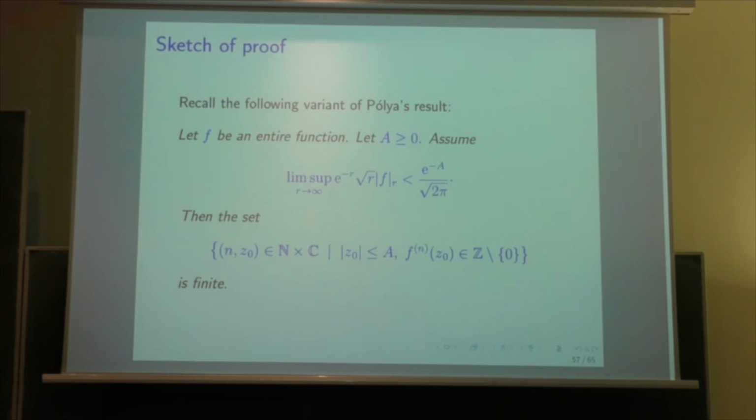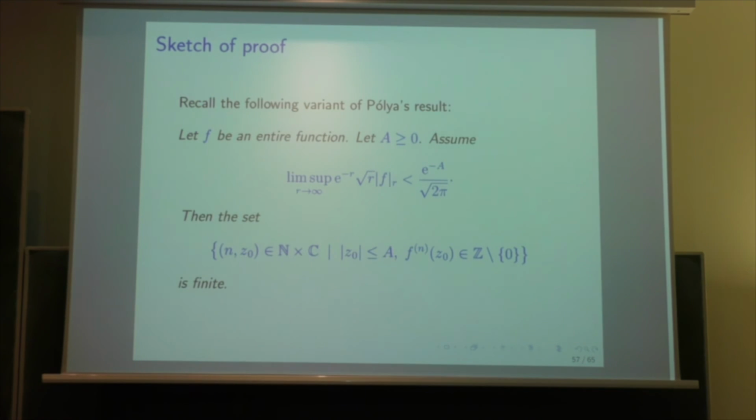Why is it so? What I proved is that for n sufficiently large, we have f_n of z0 less than 1. So this is true for all z0, but the bound which I had for the n does not depend on z0. It was depending only on a. So this set here is a finite set. So this is a consequence of the variant which I proved before.